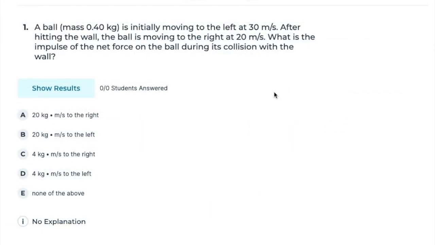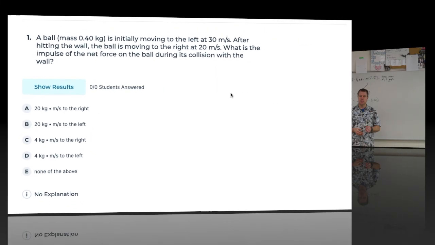A ball, mass 0.4 kilograms, is initially moving to the left at 30 meters per second. After hitting the wall, the ball is moving to the right at 20 meters per second. What is the impulse of the net force on the ball during this collision with the wall?